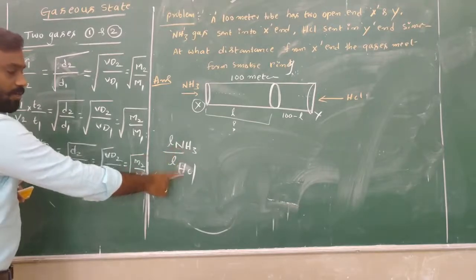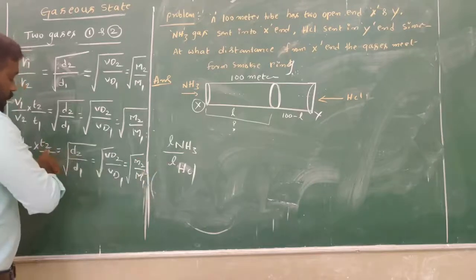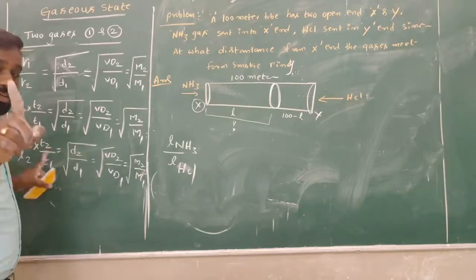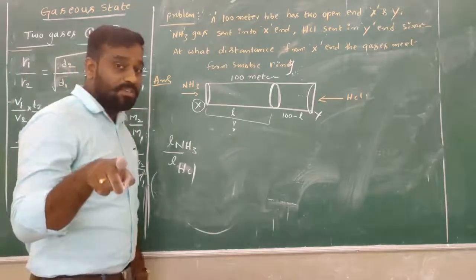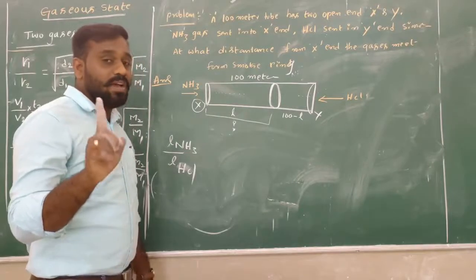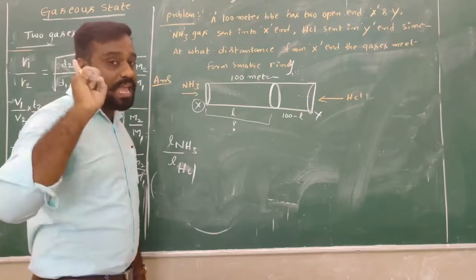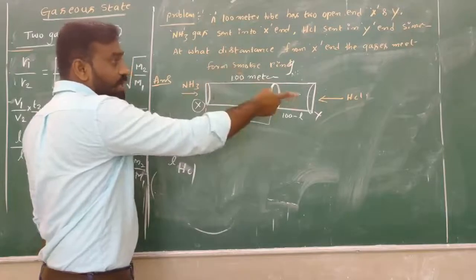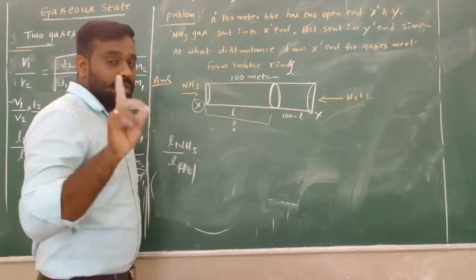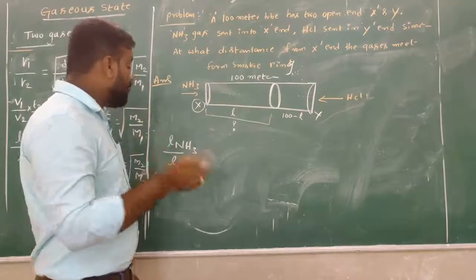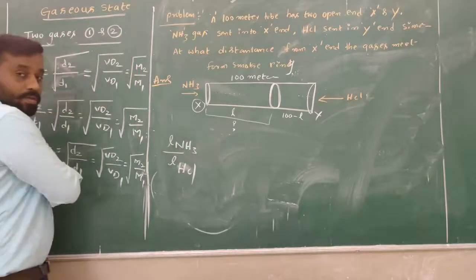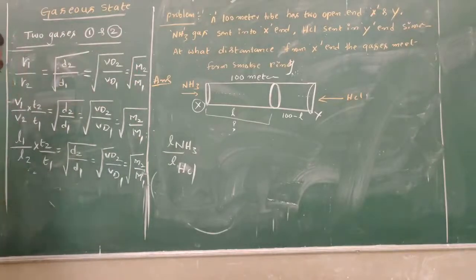Length of the ammonia gas divided by length of the hydrochloric acid gas is equal to T2 divided by T1, but the time is the same. Why is the time the same here? Because both are traveling at the same time, and we are pumping the gases at the same time. That's why I'm not taking T2 by T1.